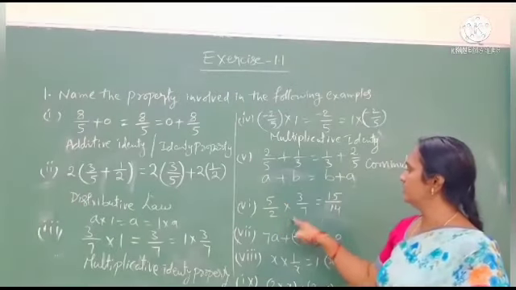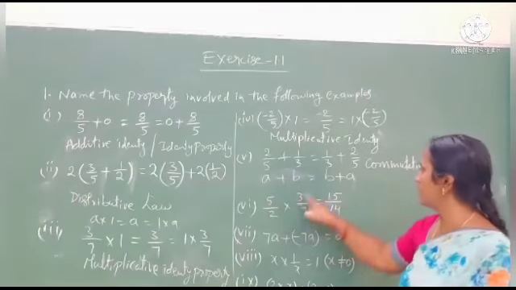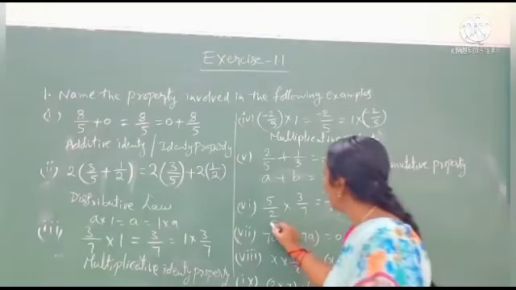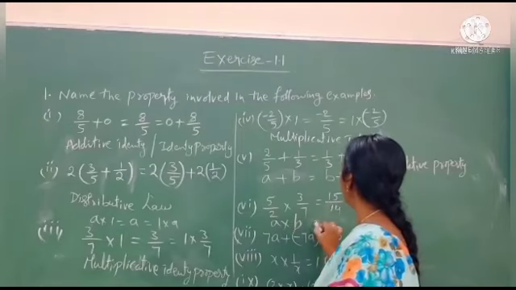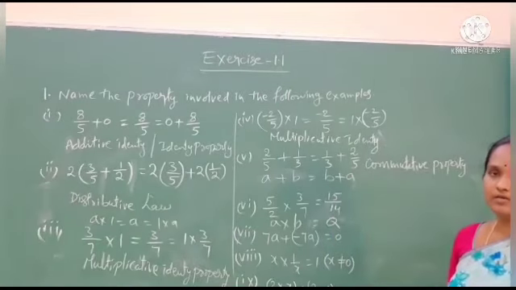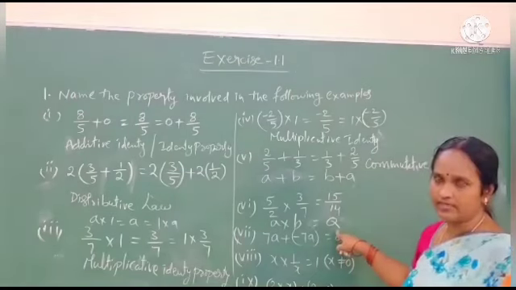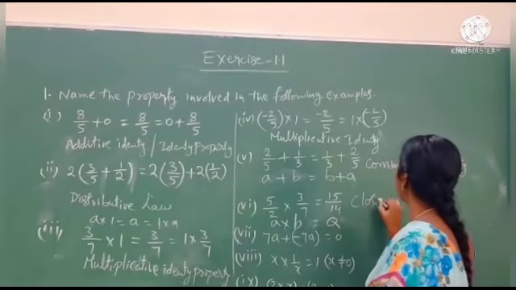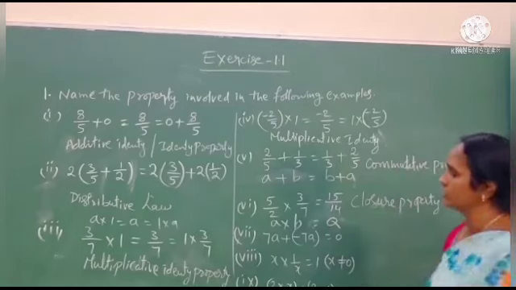5 by 2 into 3 by 7 we get 15 by 14. 3 fives are 15, 2 sevens are 14. See here, A into B, we get a rational number. The product of rational numbers is also a rational number. This is the closure property.